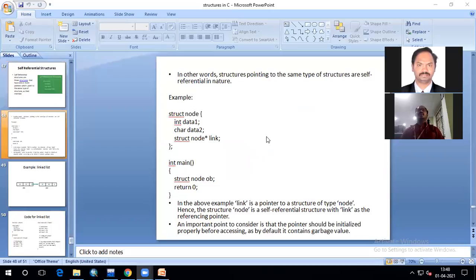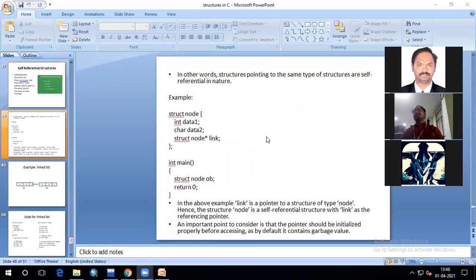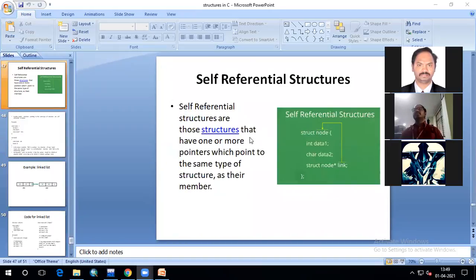Sir, that means this integer data type, character data type, and link will all come under that node structure, sir? The int and character and that pointer link, they will all come to node, sir? This is a pointer. These are some variables.